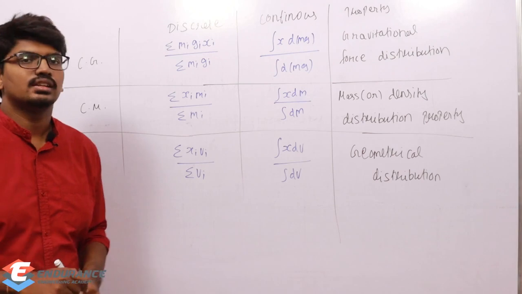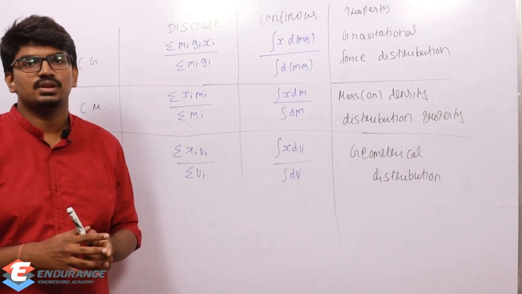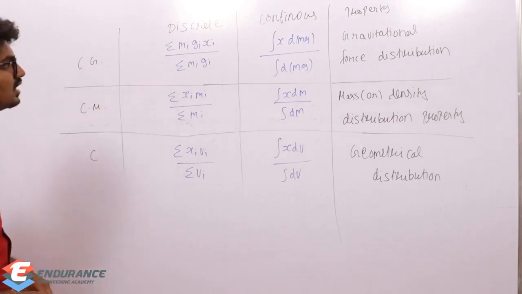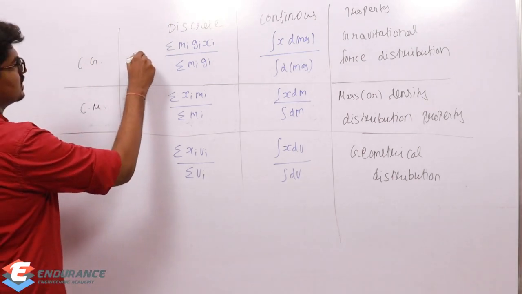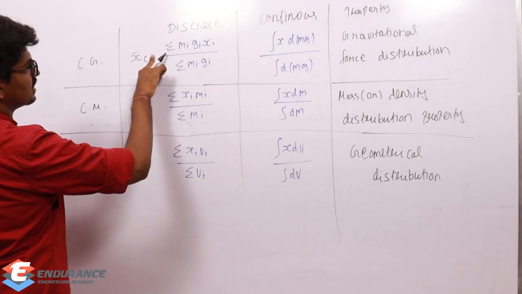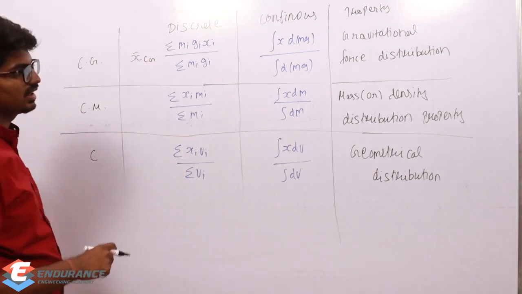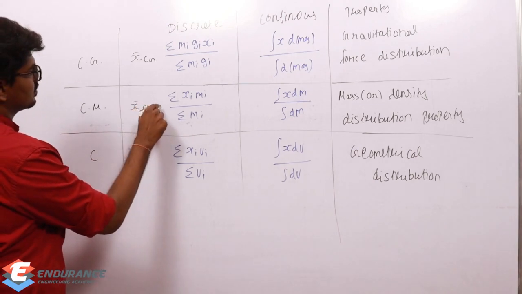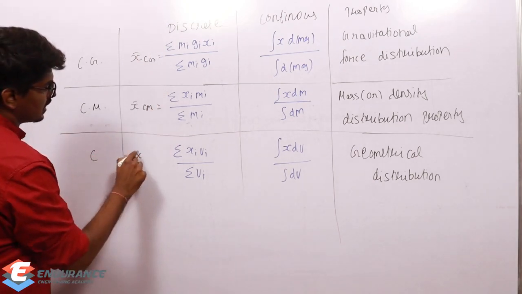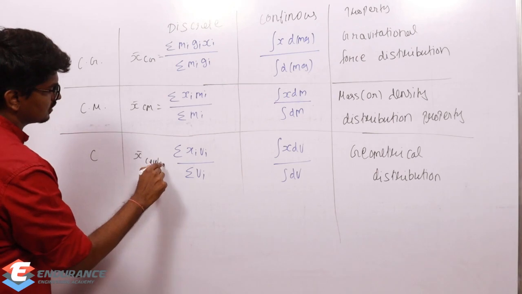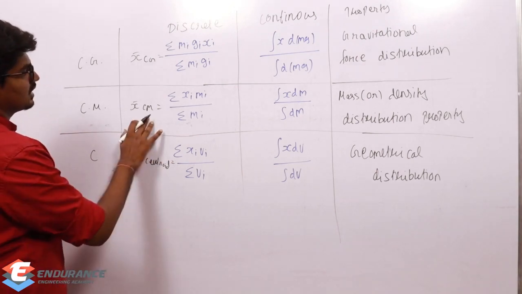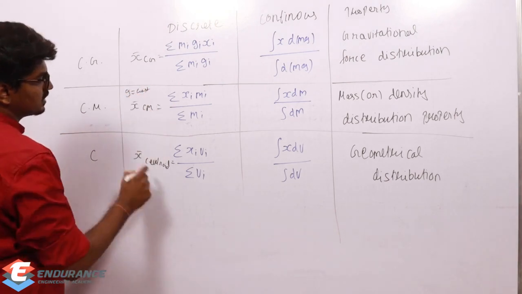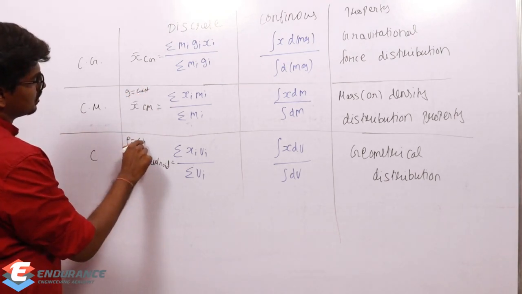So the final formulas which we are going to get: center of gravity, that is going to be x bar cg, right? I'm just writing for x bar, you can write it for y bar also, and this is x bar cm, and this is x bar centroid. Here for center of mass, g is constant, and here for centroid, density is also constant.